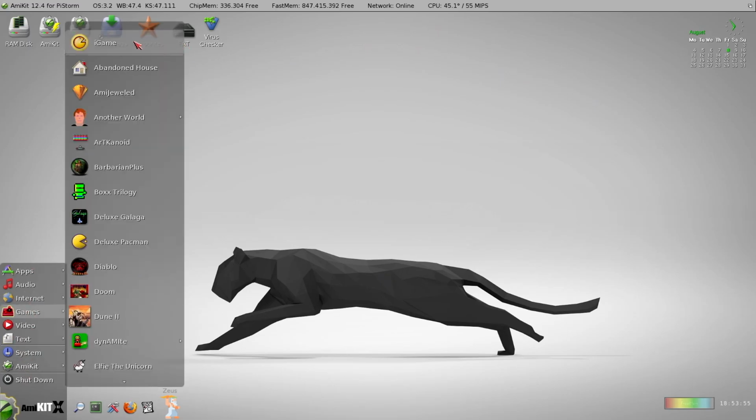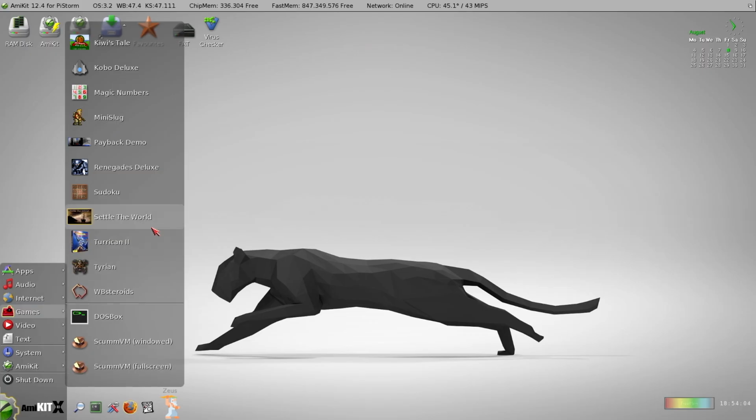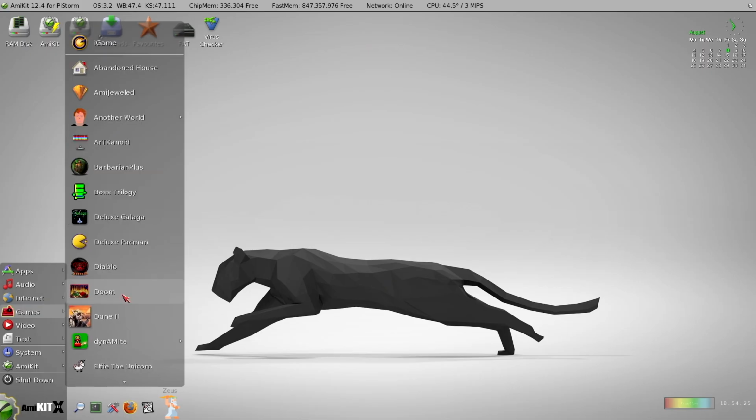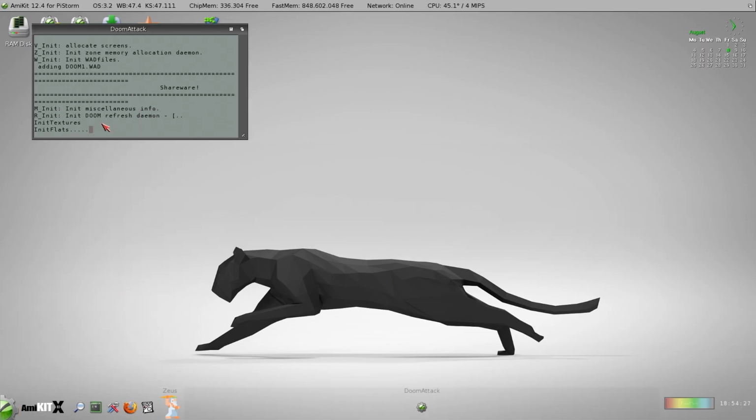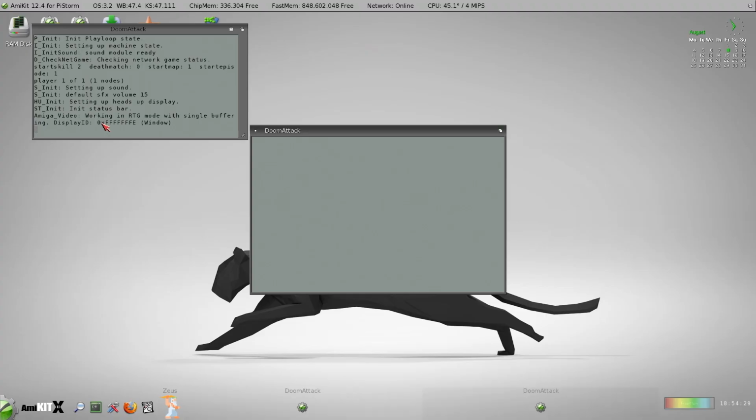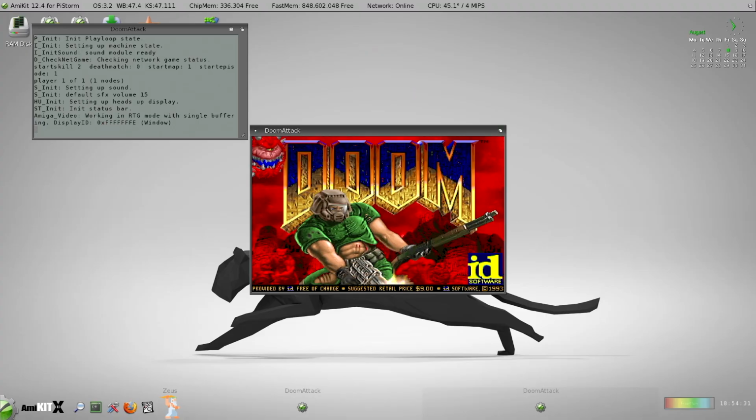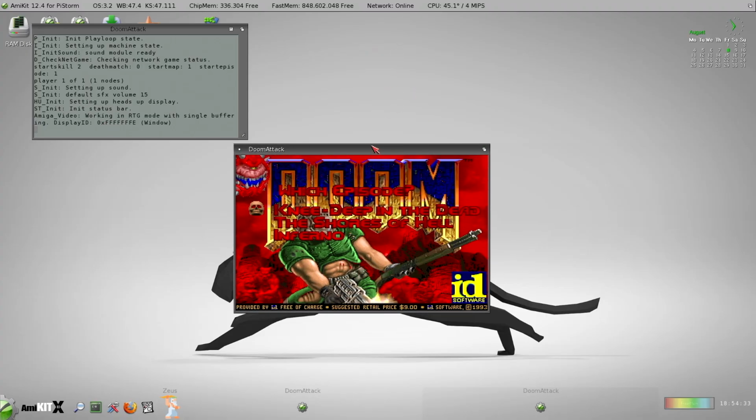And here are some games. This Amiga is not the best for games because of the half a megs of chip memory. But I can play RTG games, I think. Maybe Doom uses RTG. Let's test. It could go wrong. Okay, it's a windowed game. Okay.